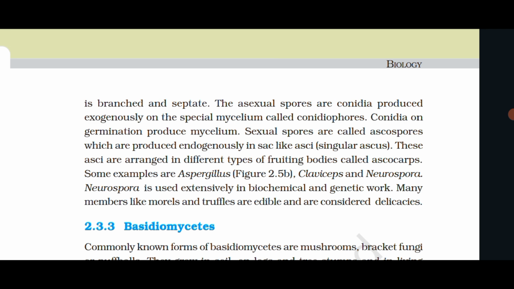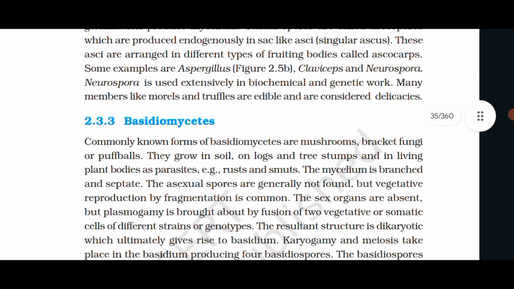Sexual spores are called ascospores, which are produced endogenously in sac-like asci, singular ascus. These asci are arranged in different types of fruiting bodies called ascocarps. Some examples are Aspergillus, Claviceps, and Neurospora. Neurospora is used extensively in biochemical and genetic work. Many members, like morels and truffles, are edible and are considered delicacies.